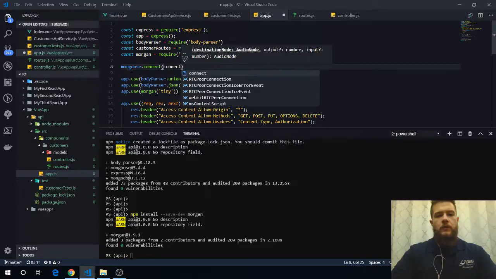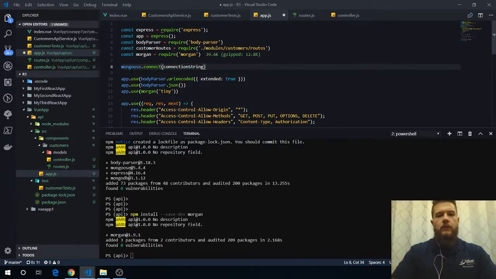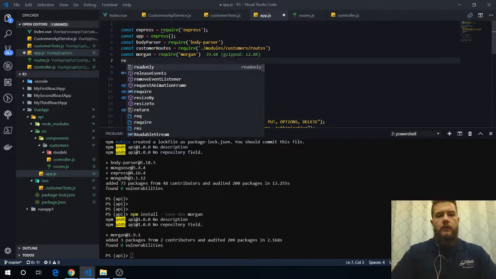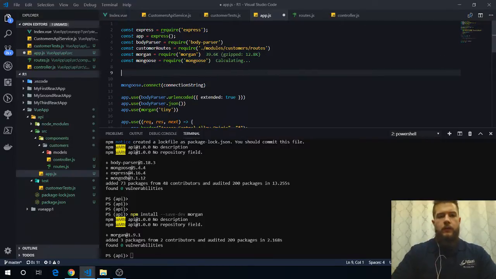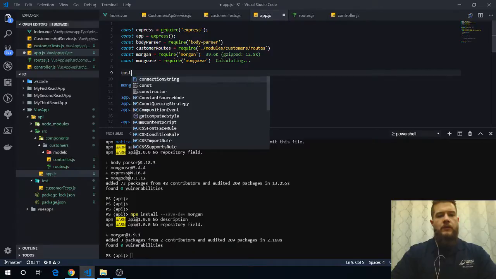so we'll do connection string. So we've got to require mongoose in here. Const mongoose equals require mongoose, and we'll do, let's see, connection. Actually, this can be a constant too.